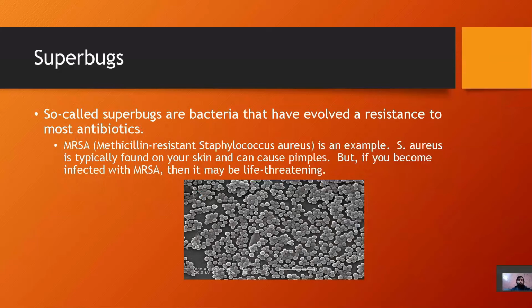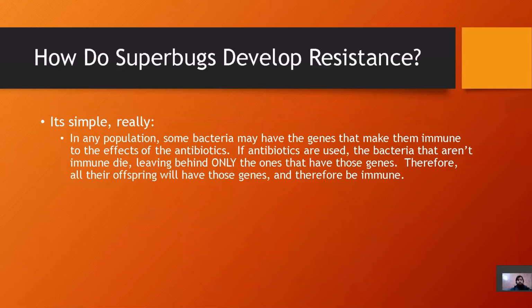What are superbugs? So-called superbugs are bacteria that have evolved a resistance to most antibiotics. For example, MRSA, methicillin-resistant Staphylococcus aureus, is an example. S. aureus is typically found on your skin and can cause pimples, but if you become infected with MRSA, then it may be a life-threatening condition.